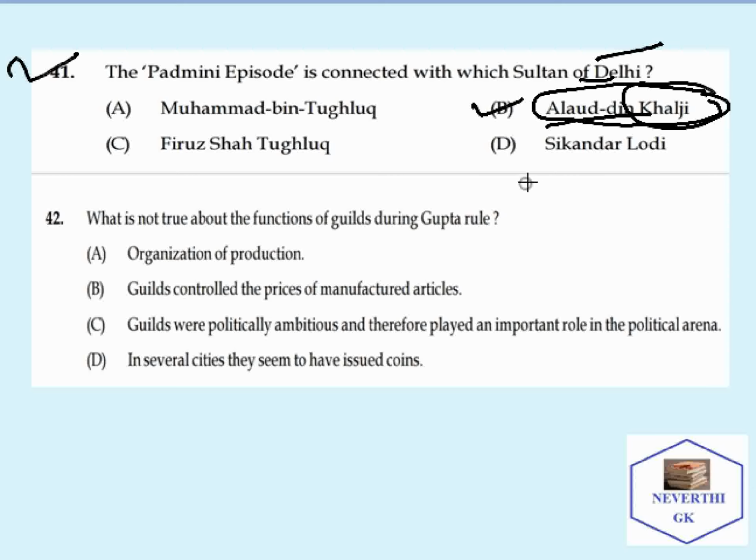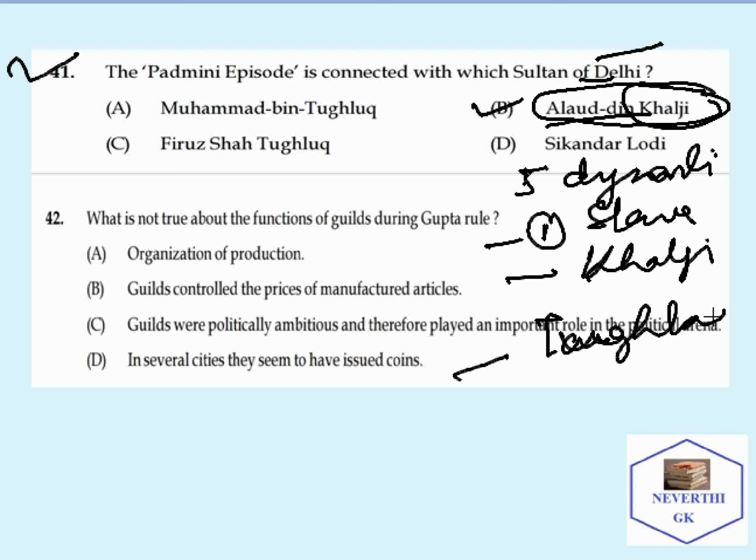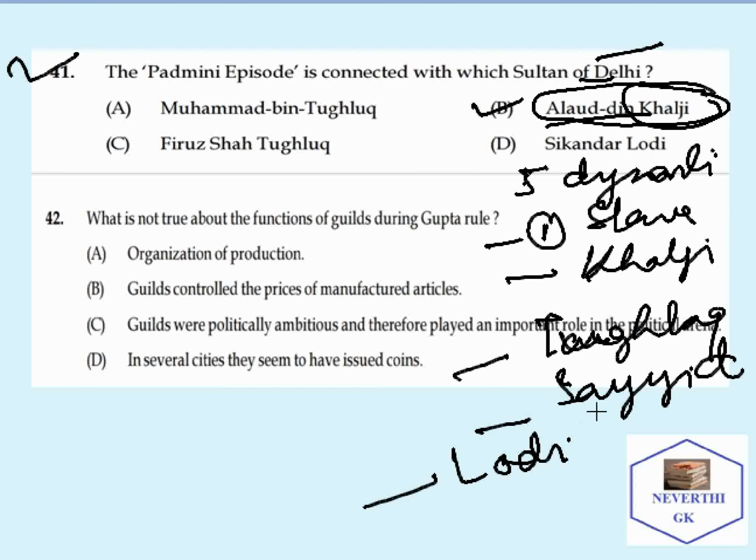And there were five dynasties that ruled Delhi. Firstly, Slave dynasty. Secondly, Khilji dynasty. Thirdly, Tughlaq dynasty. Fourthly, Said dynasty, and fifthly it is Lodi dynasty.